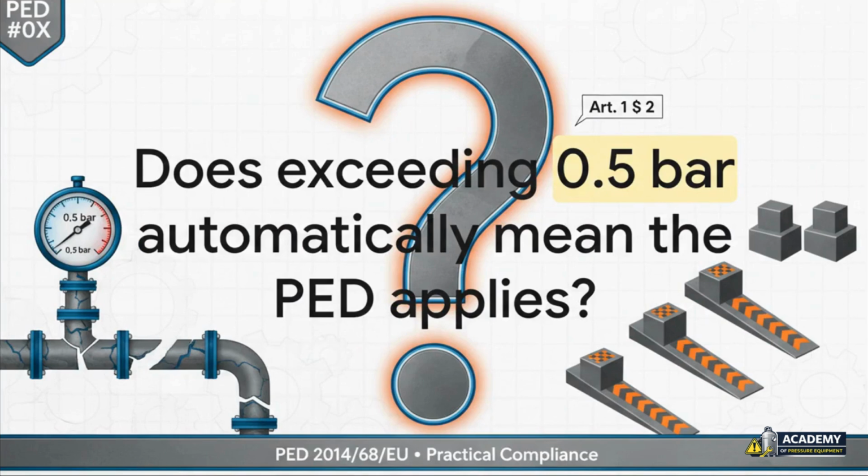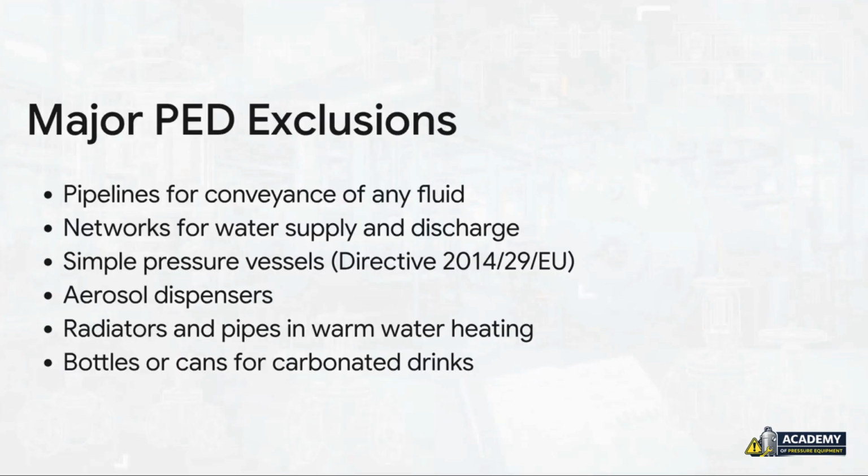So, let's say your equipment is over 0.5 bar. Does that automatically mean you're in? Not always. Hitting that pressure threshold is just step one. You see, the directive has some major exclusions we need to talk about. And here's how you check for those exclusions. The directive explicitly lists certain types of equipment that are out of scope, even if they operate way above 0.5 bar. We're talking about things like pipelines for conveyance, so pipes used for transport, water supply networks, simple pressure vessels, aerosol cans, and even radiators in your heating system.